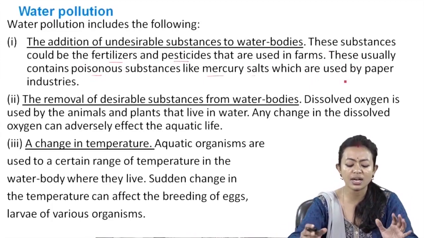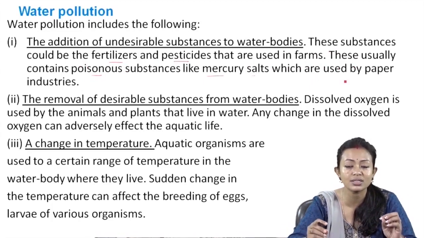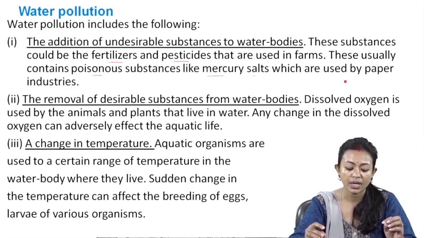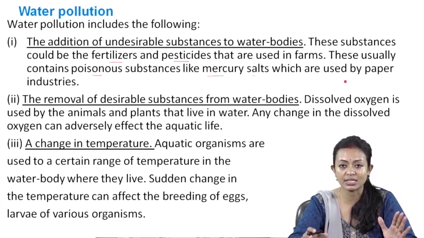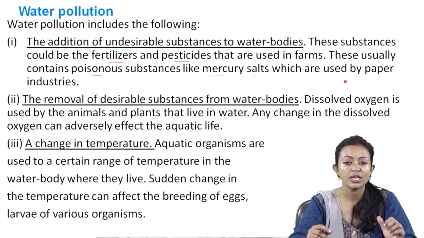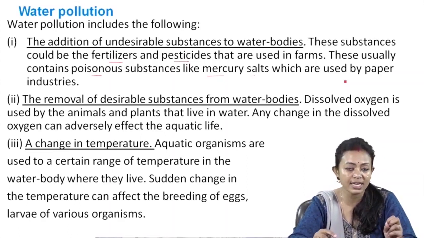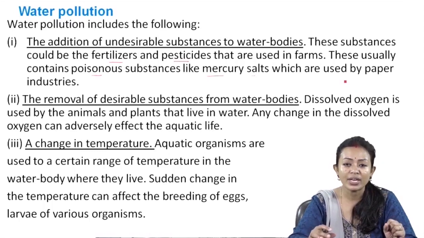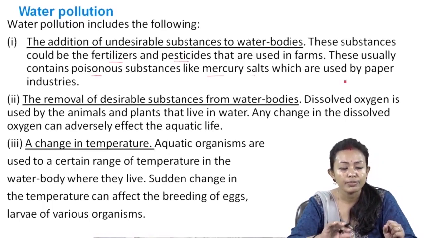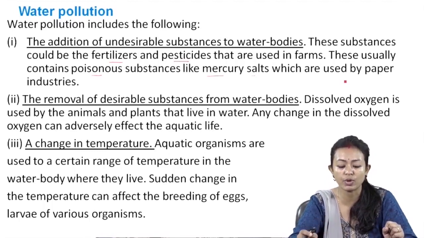Now this is a very important and a concerning matter. Now what happens? In the agricultural sector, in the industrial sector, we tend to use lots of chemicals. In the agricultural sector, we use fertilizers, inorganic fertilizers, pesticides, weedicides. When washed down due to rainfall, this water tends to run into the water bodies.